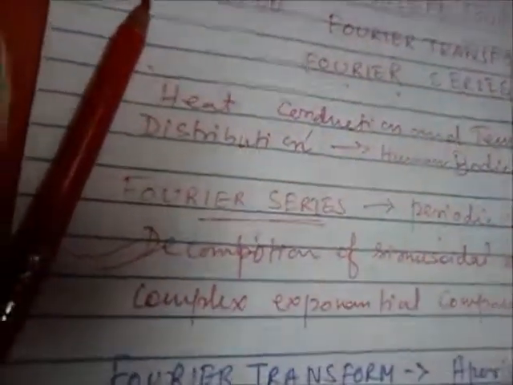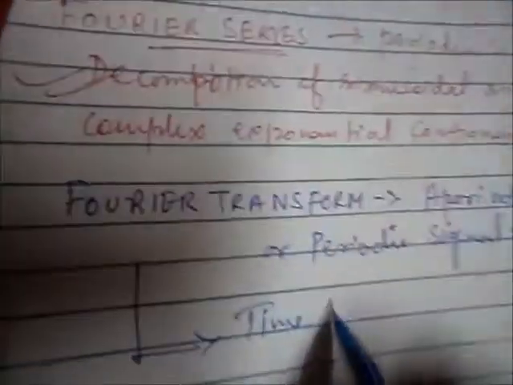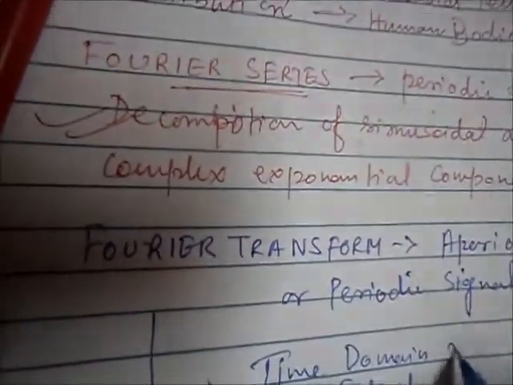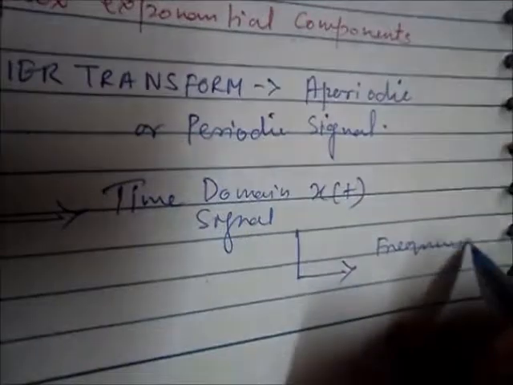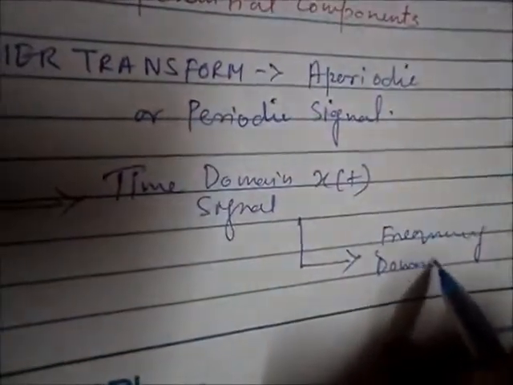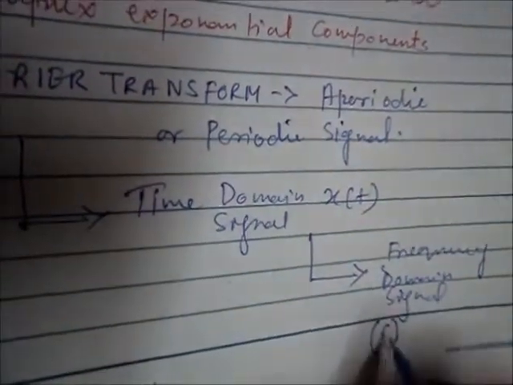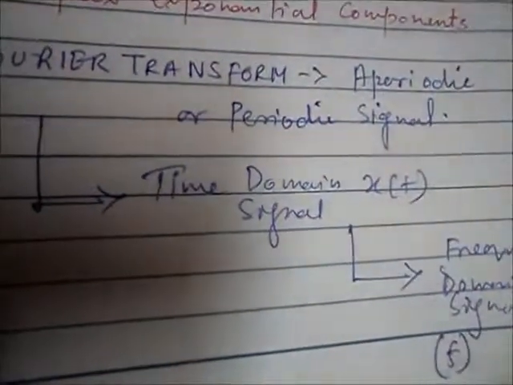By the Fourier transform we convert any time domain signal, say x of t or any other function, to a frequency domain signal, which is a function of frequency f.